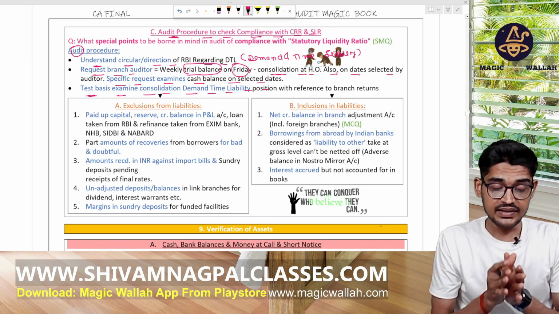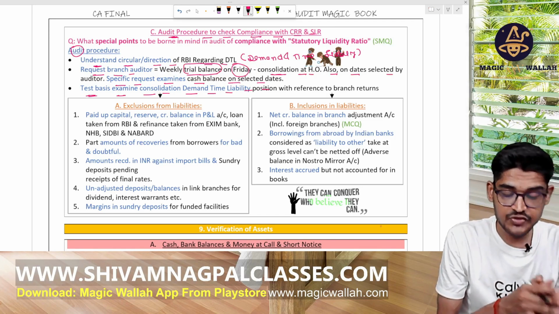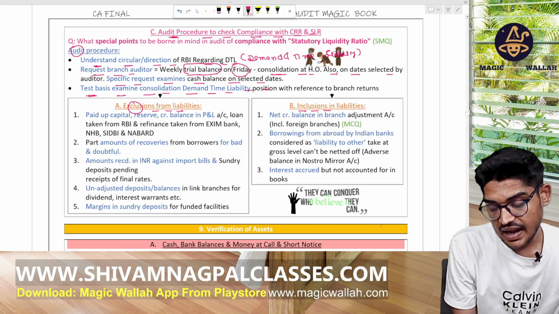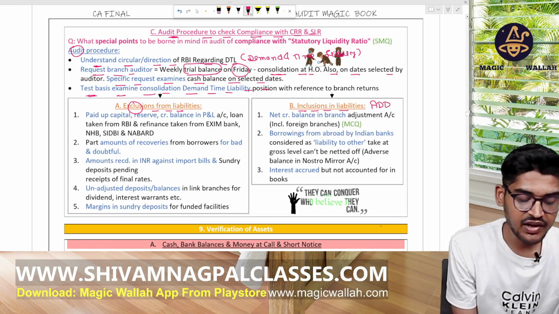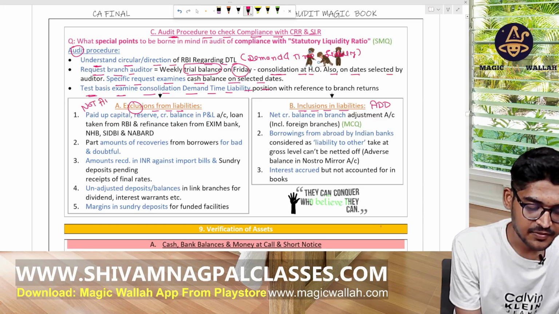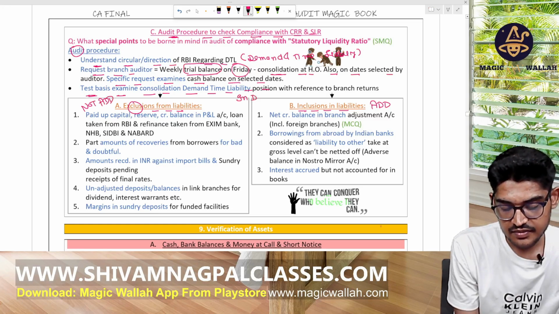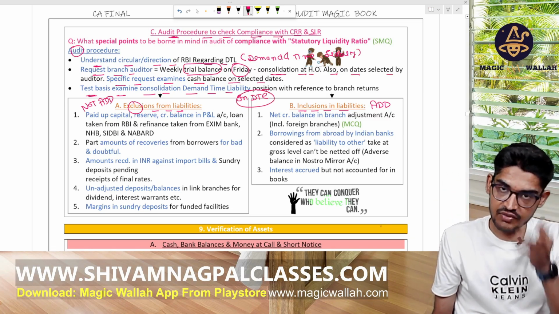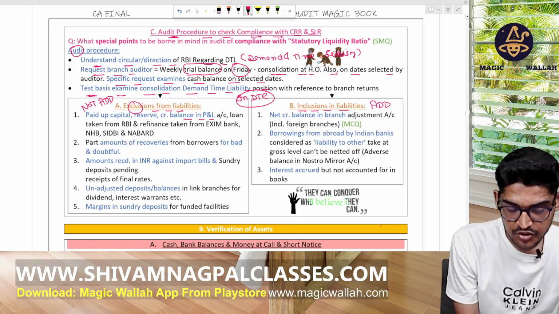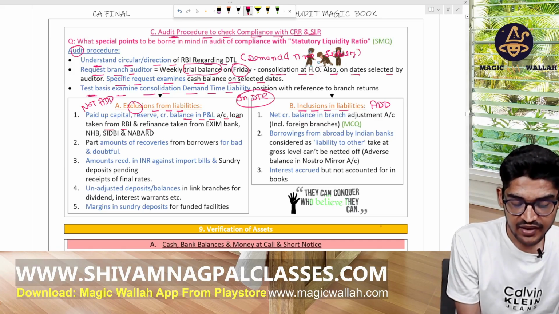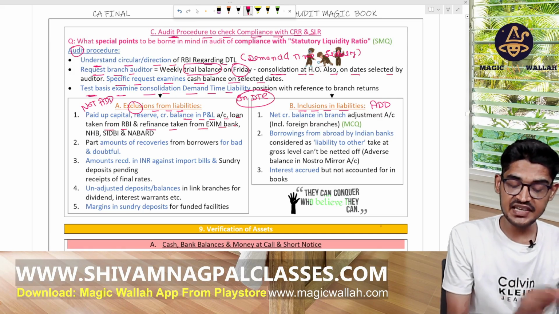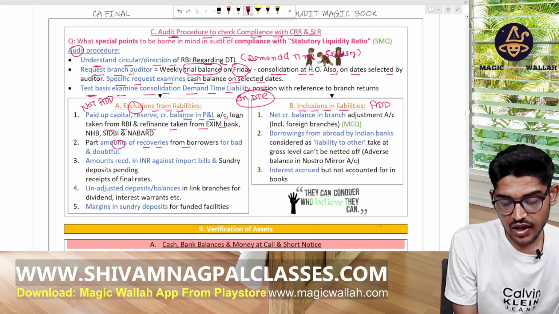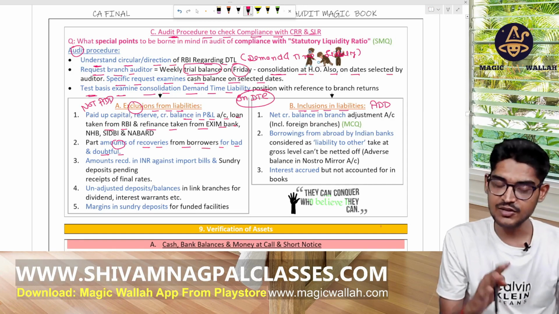Okay, now in the DTL, which items we include and which we exclude. First, exclusions from the liabilities: we will not add these in the DTL. We should not add any paid up share capital, reserves, any balance in the profit and loss account, loans taken from the RBI, refinance taken from Exim Bank, NHB, SIDBI, NABARD, etc. Okay, any amount recovered from borrowers out of bad debts is also not counted here.